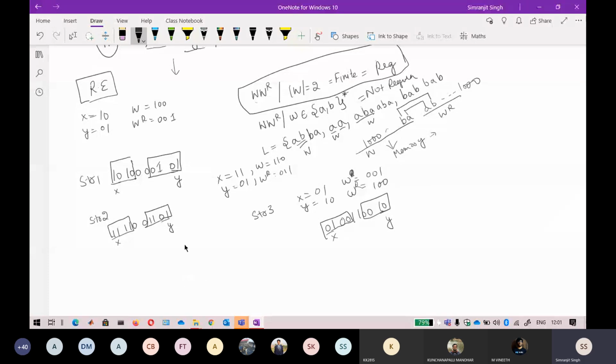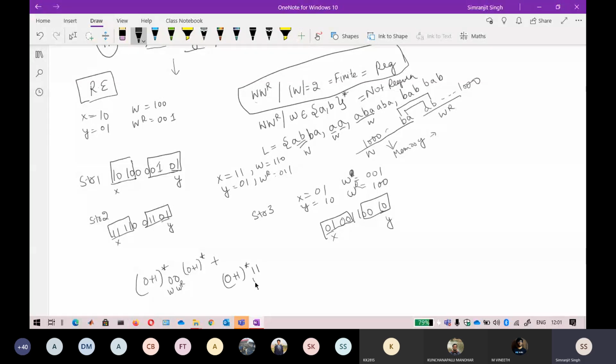If I try to write the regular expression, before it (0+1)* can come, and 0 0 should be there, where this is your W and this is your WR. So I have made this only a one-length string, that is, this is your W and this is your WR. After that, any number of zeros and ones can come. In a similar way, I write a plus in between, and (0+1)*, any number of zeros and ones can come.